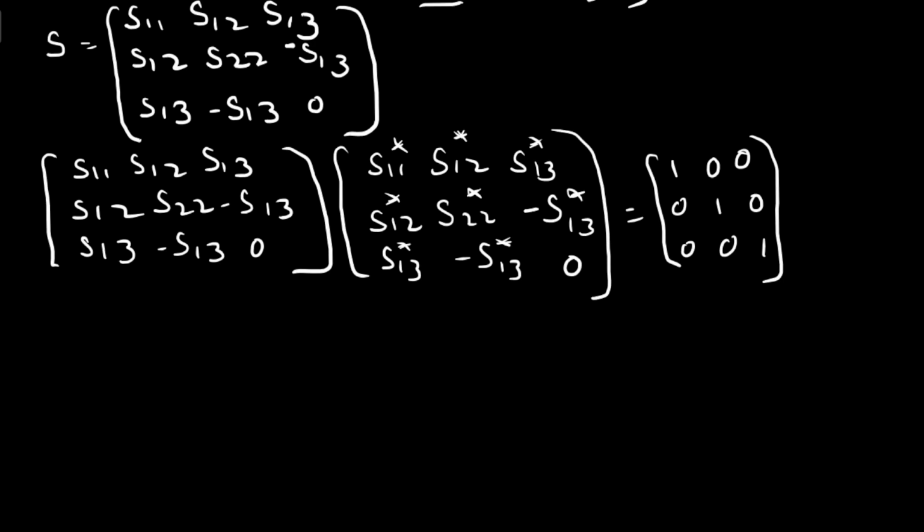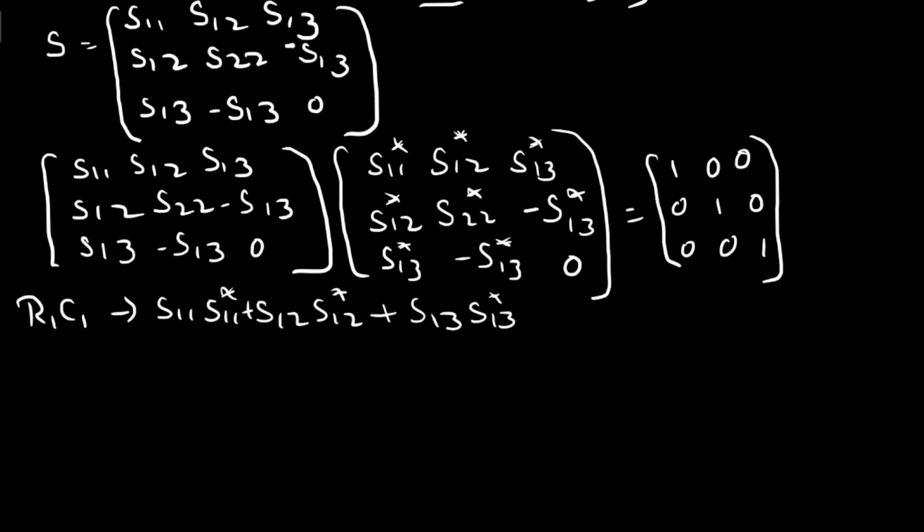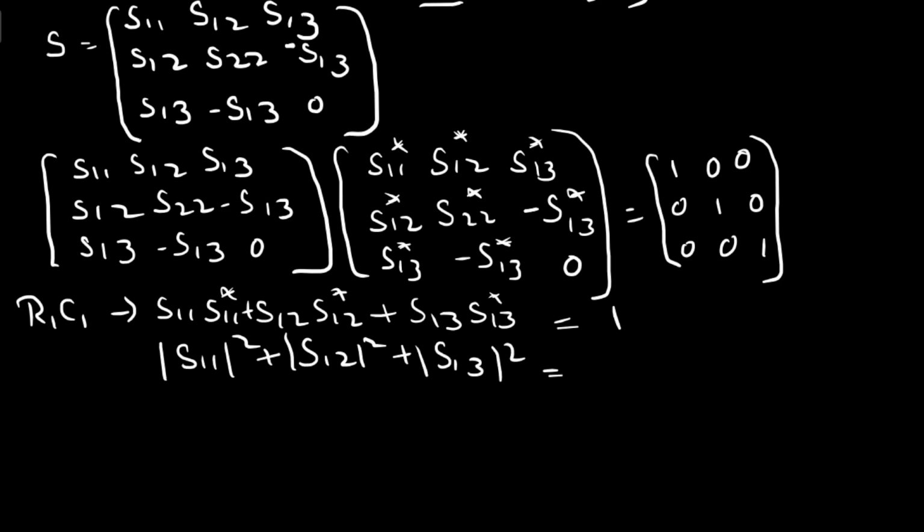First we consider the row 1 and column 1 product, which gives S11 S11 star plus S12 S12 star plus S13 S13 star, which is equal to 1. So you can write it as modulus of S11 square plus modulus of S12 square plus modulus of S13 square equals 1. Let us consider this as equation 1.